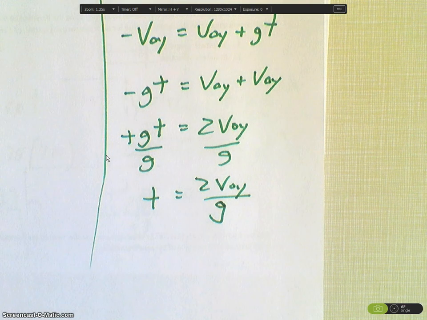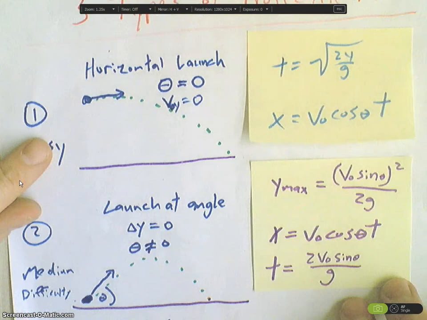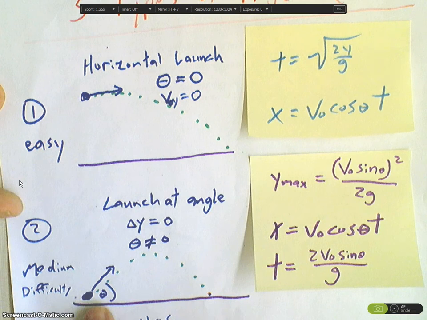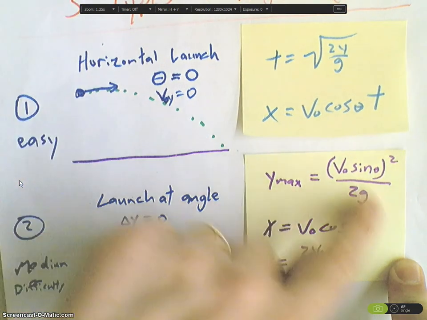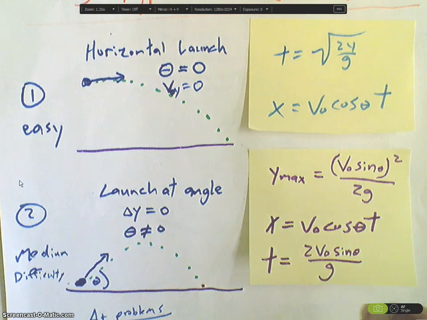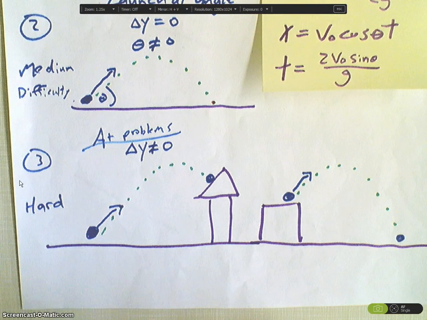And that's all you need to know in order to solve these projectile motion problems. Or I should say, the projectile motion equations: for a horizontal launch, you have these two. For a launch at an angle, you have these three. And again, remember that these ones only apply to this situation. These ones only apply to this situation. If you are smart, you will figure out how to derive these equations so that when you are faced with some of the more difficult problems, you will be able to derive any equation you need.